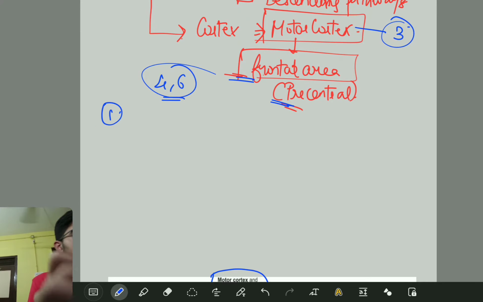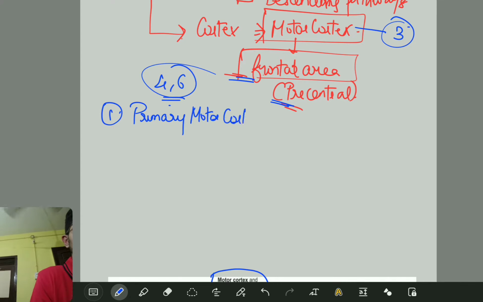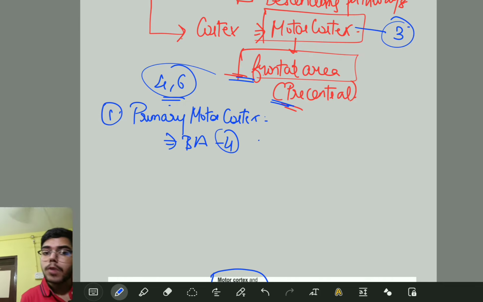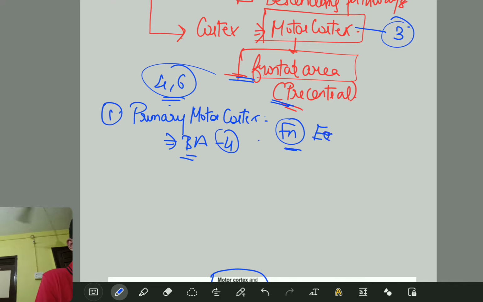First important thing is the primary motor cortex. The primary motor cortex corresponds to Brodmann area 4. What is the function of the primary motor cortex? Very important. Its main function is to execute.